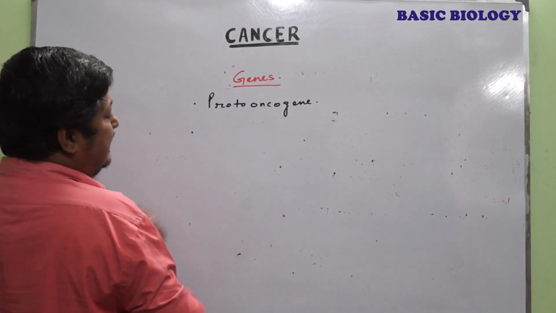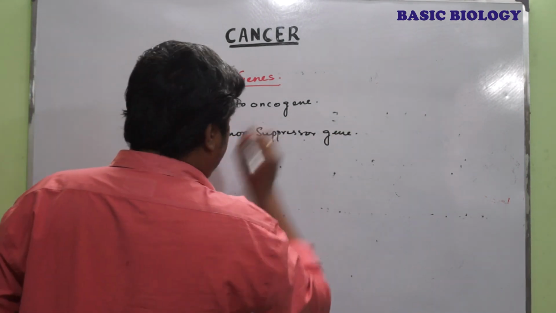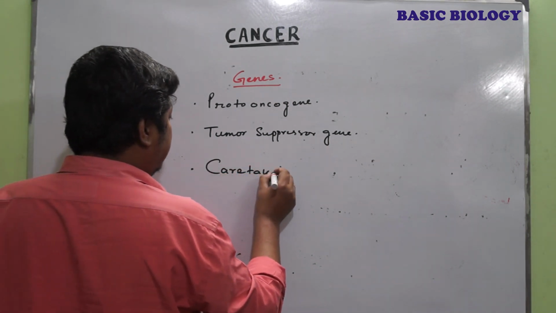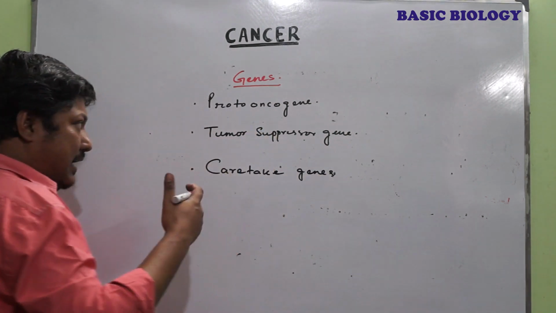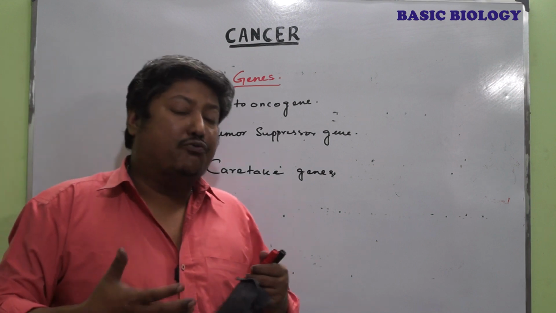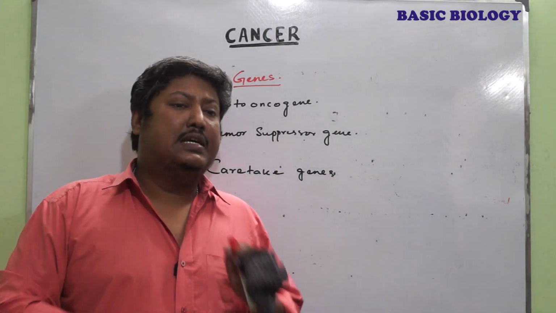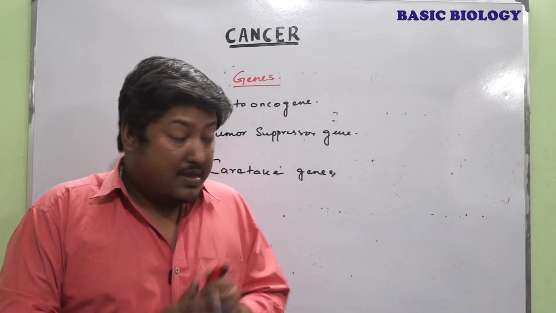The second one is the Tumor Suppressor gene. And the third one is the caretaker gene. Now these genes, when not in a mutated state, that means when they are wild type, control the cellular divisions, the cell cycle, and also the genome of our body.